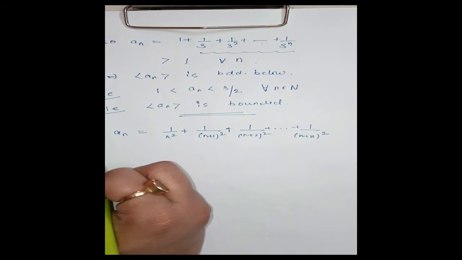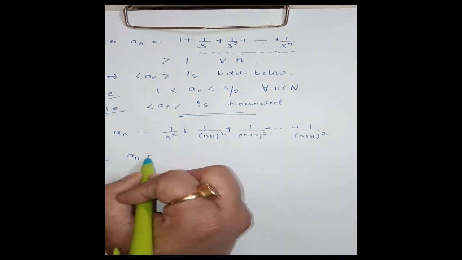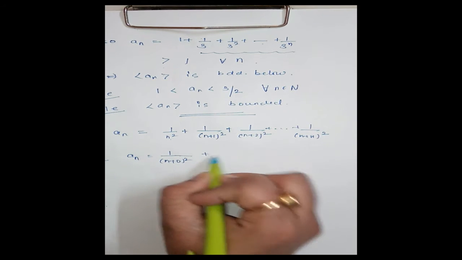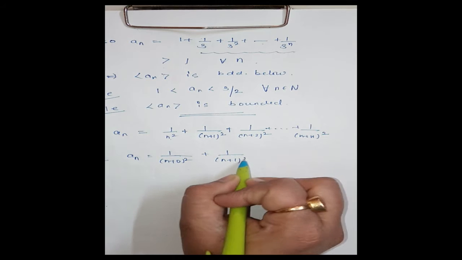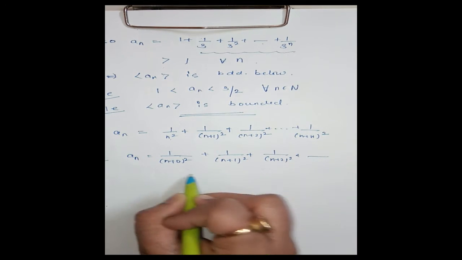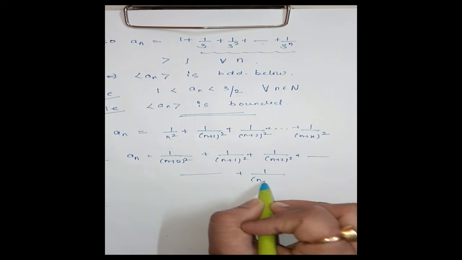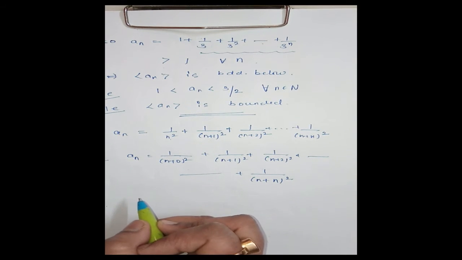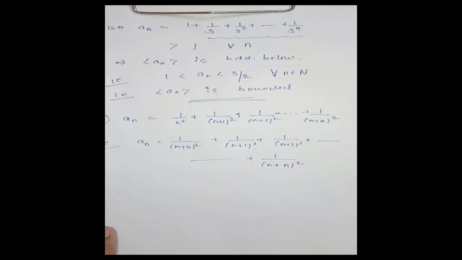That is, an is equal to 1 by n plus 0 whole square plus 1 upon n plus 1 whole square plus 1 upon n plus 2 whole square up to 1 upon n plus n whole square, n plus 1 terms. That is, an is the sum of n plus 1 terms. Clear?